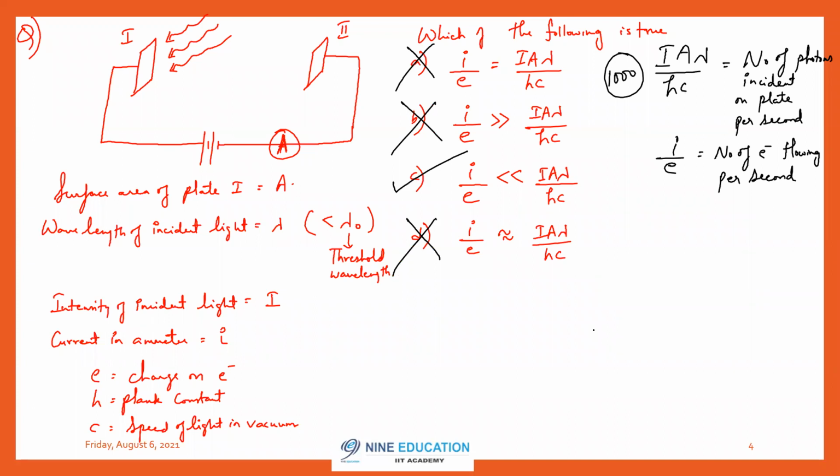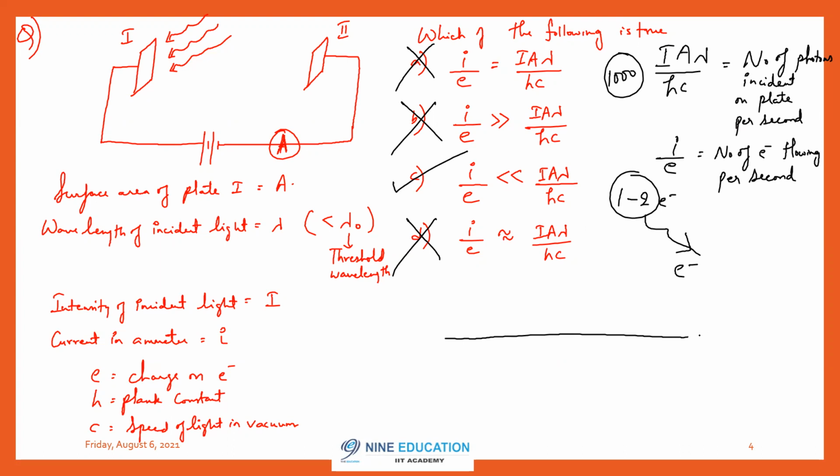Experimentally, it is proved that if 1000 capable photons are incident on the plate, only one to two electrons come out of the plate. So the efficiency is 1 to 2%. Not even 1 to 2%, sorry, 0.1%. How can you explain this? Option C is correct. Till now, okay. How can you explain this?